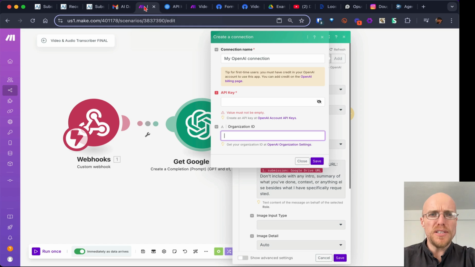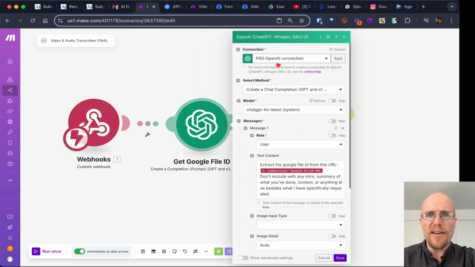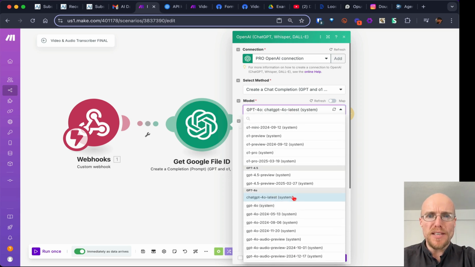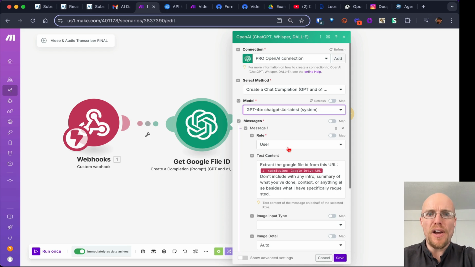I don't think you need the organization ID anymore. That's why it's not bold. So I think the API key will be just good enough for you. I already have mine connected, so I'm not worried about it. Look at this. You want to create a chat completion. Of all these models, you want to use, this is like the cheapest, best, fastest balance of all of them currently, ChatGPT 4.0 latest. So ridiculous how many they've got.